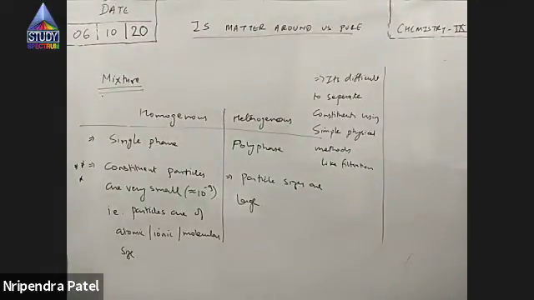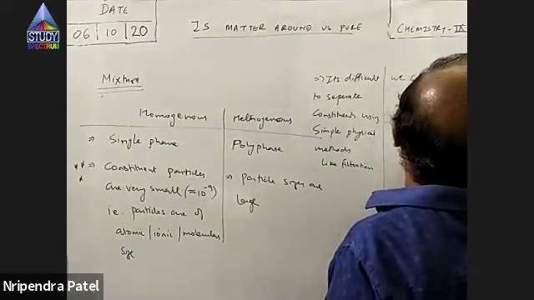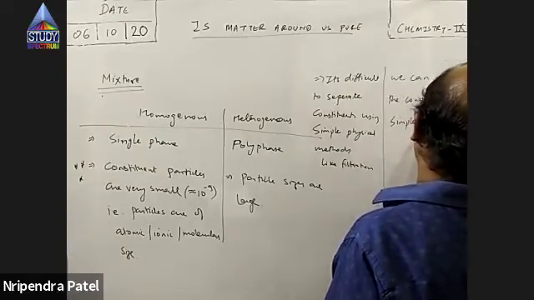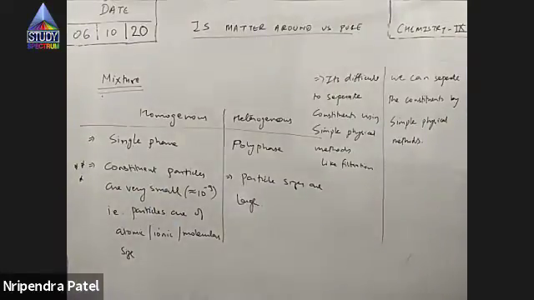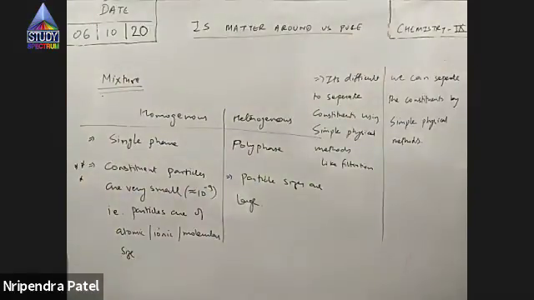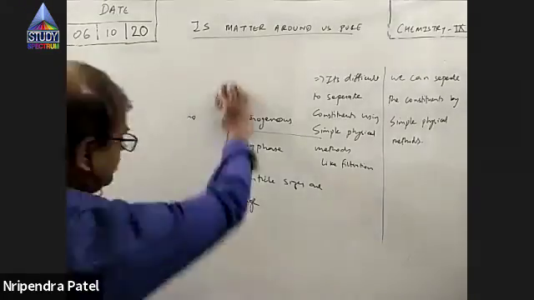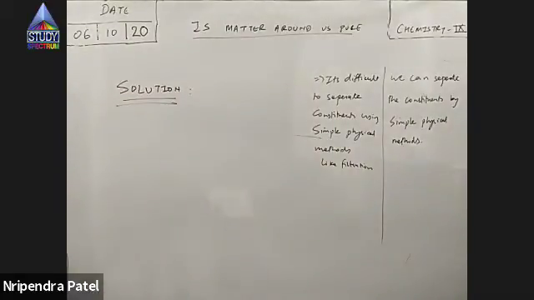Constituents using simple physical methods like filtration, we can separate. I'm not saying we cannot separate. For example, if it is salt in water, we can separate. Boil it completely. Salt will be left as residue in the container and water will get evaporated. You can collect water also in another vessel, condense it, and you will get the same water, pure distilled water, right? And salt will be separated, right?